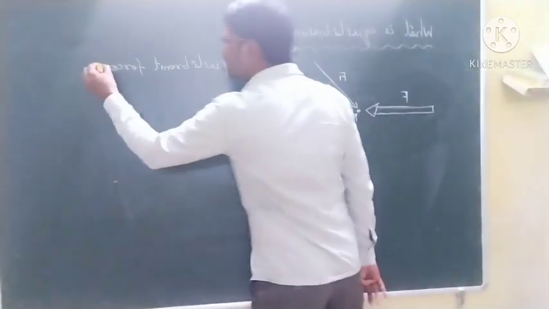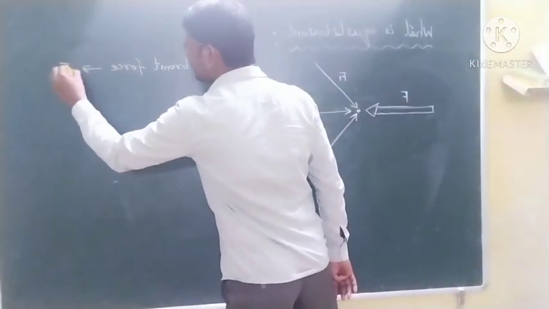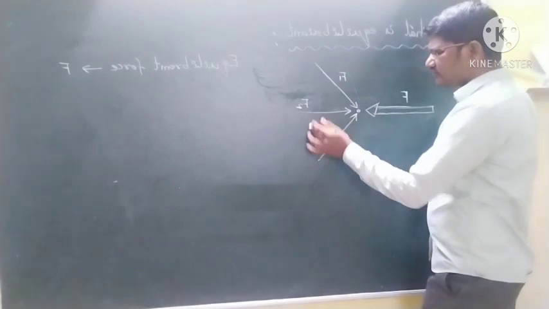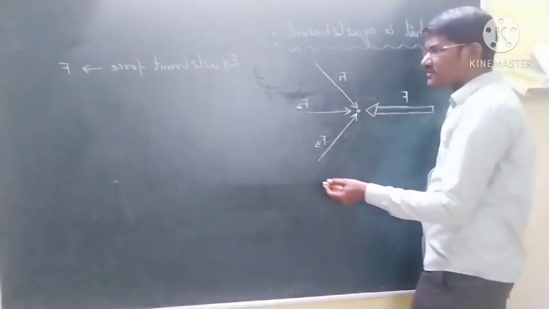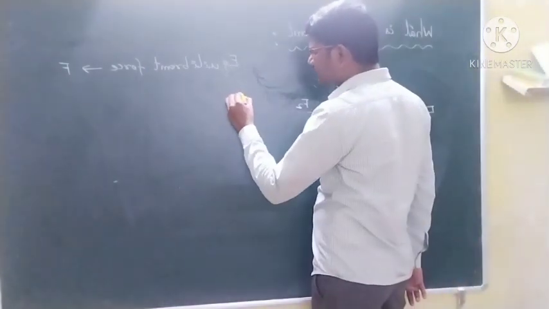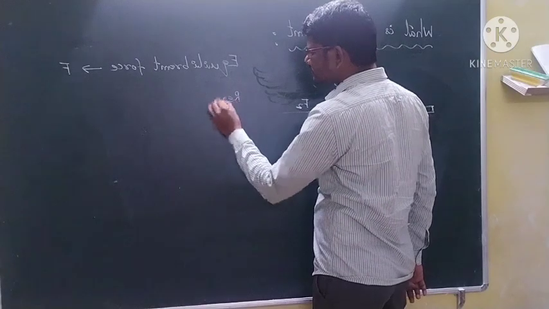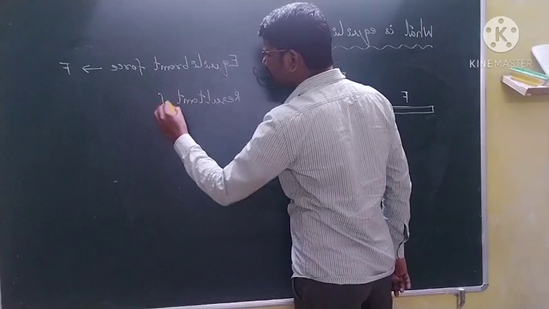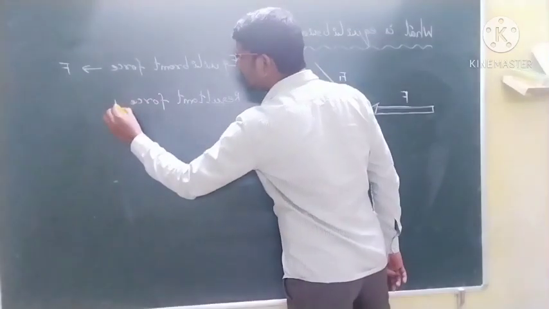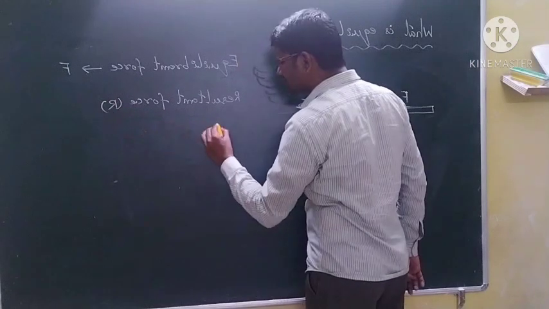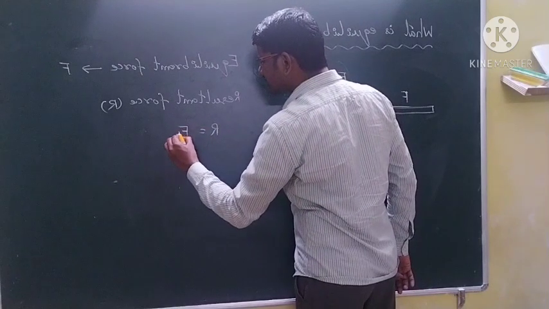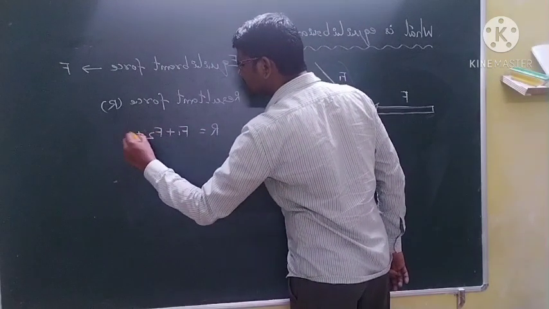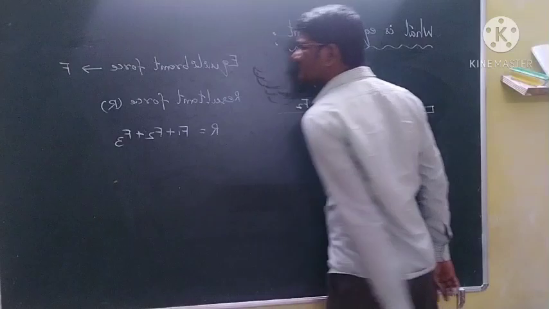If I denote the equilibrium force by F, the resultant of these three forces, F1 plus F2 plus F3, is called the resultant force R. So the resultant force R is equal to the sum of the forces, F1 plus F2 plus F3.